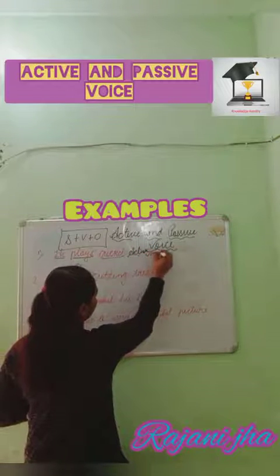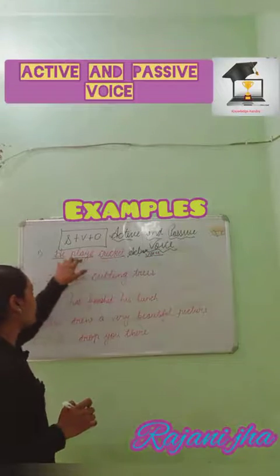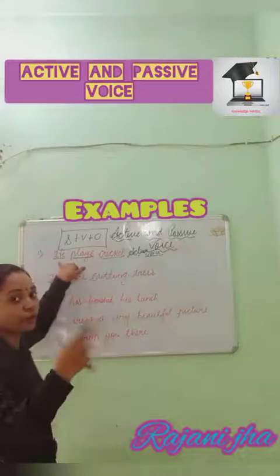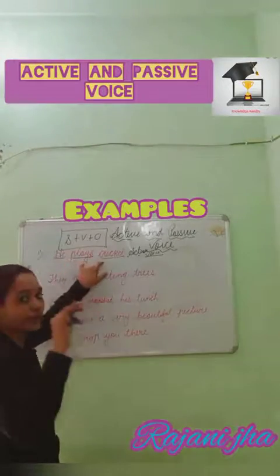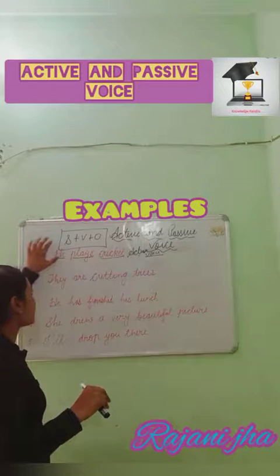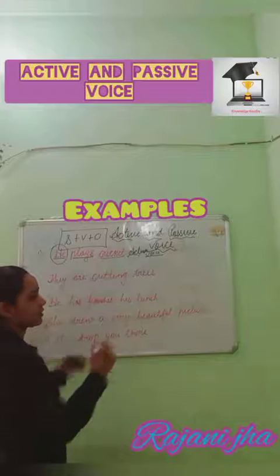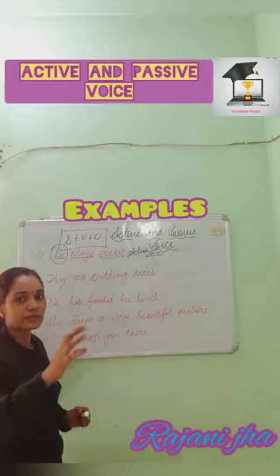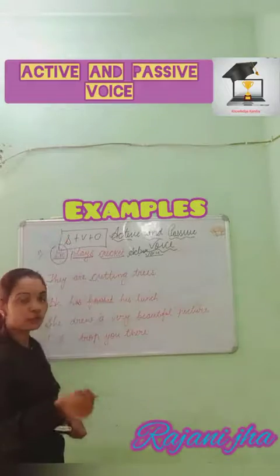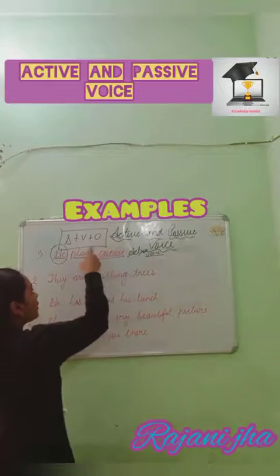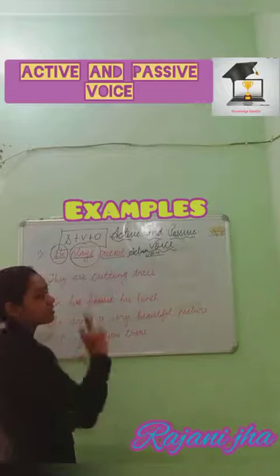It is in active voice. Because he plays cricket, here we are focusing on the subject, that someone, a boy or man, is playing cricket. We are focusing on the subject here, so it has become active voice. Now you will see the difference: in passive, instead of he, we are going to focus on the verb, that is, the action.